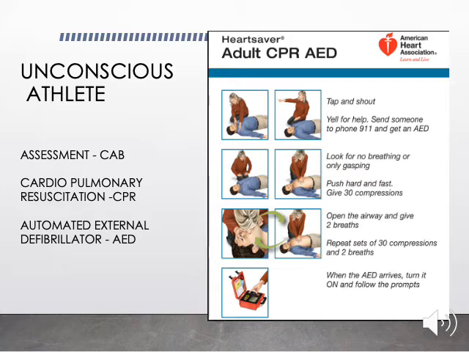That is, you have to start the CPR. Then if the circulation is okay, you can assess the airway and the breathing. All these assessments have to be done very quickly, because CPR has to be initiated as early as possible if an athlete is unconscious and doesn't have a pulse.